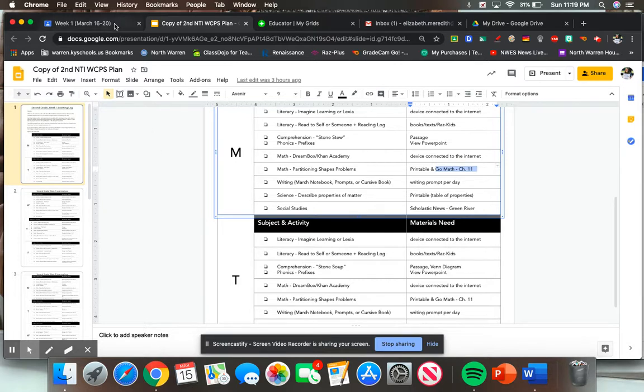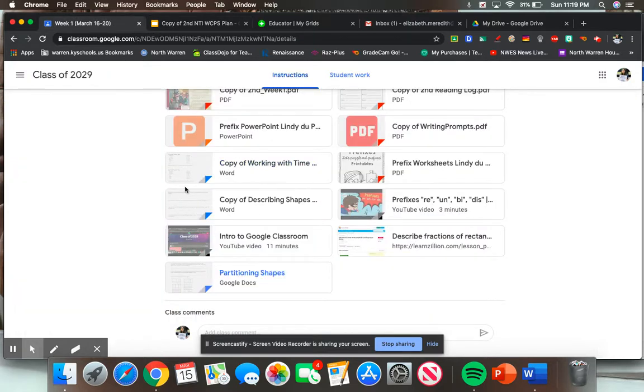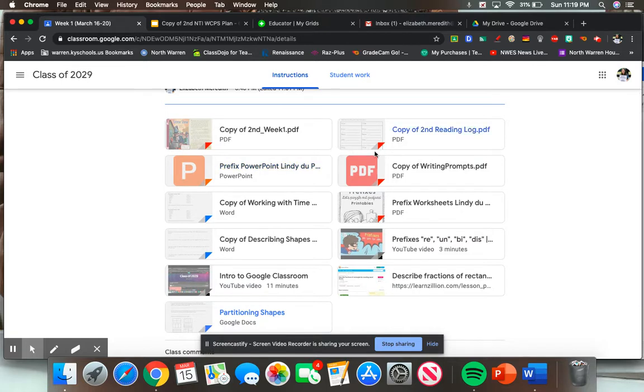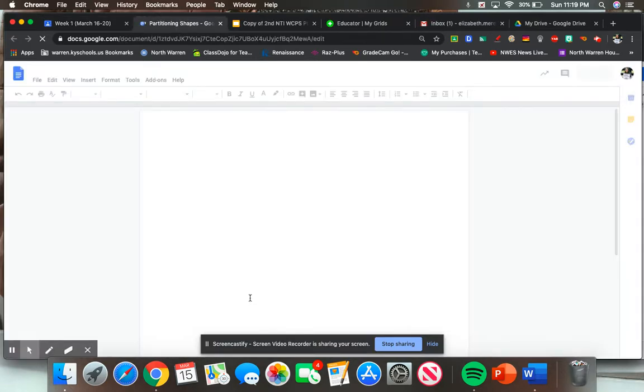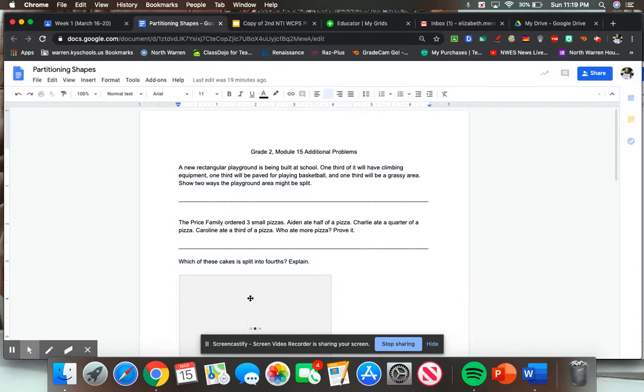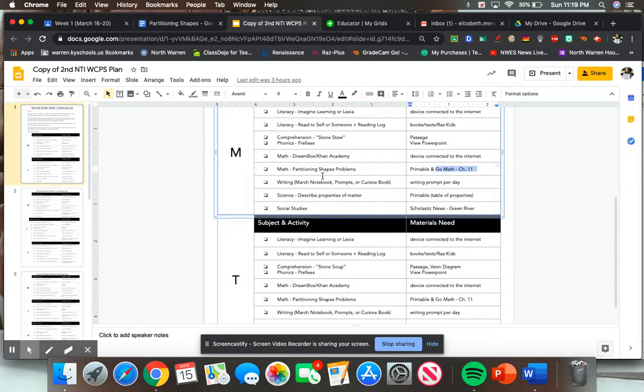For writing today, remember you can do your March notebook, you can work in your cursive book, or you can do one of these writing prompts. And you have your math notebook, so anytime you need to write something down, do it in that notebook. Even if it's not math, just keep it all together, okay? So you could pick one of these prompts to write about. And when you're doing these math problems, if you don't have room on this page, do it in your notebook, okay? Write down the problem and show your work in your notebook, okay? So that's math and writing.